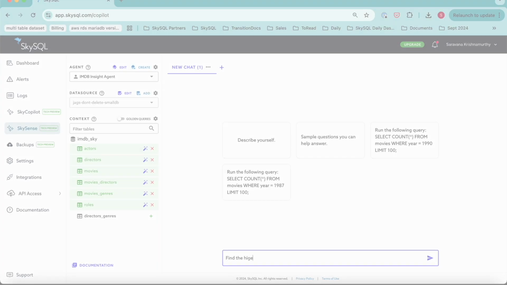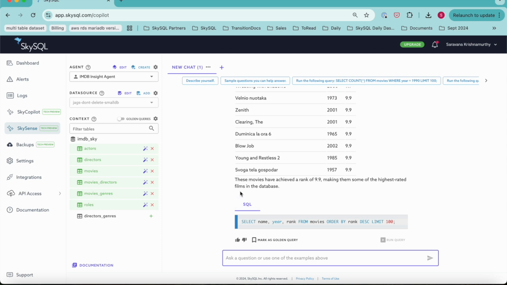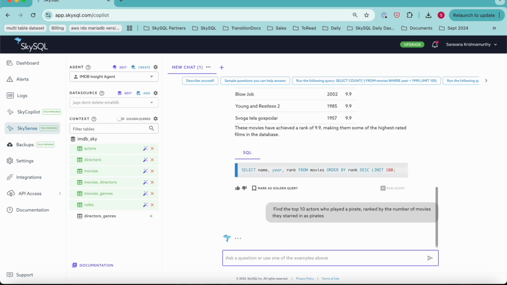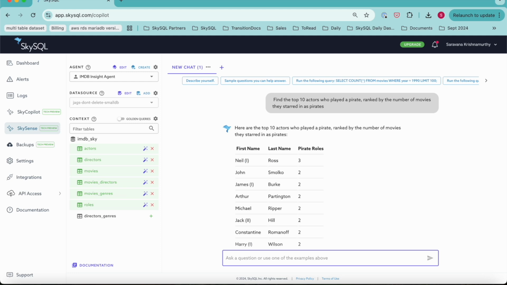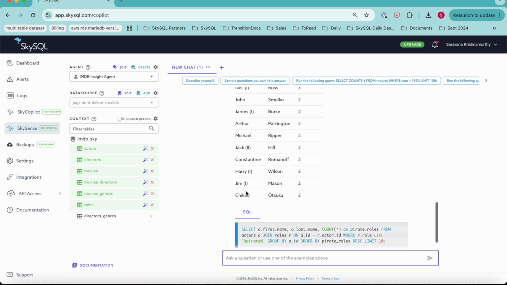Let's look at how it performs in a conversational app for IMDb. Let's try a straightforward example. Find the highest-rated movies of all time. Here the agent locates the ratings table, orders results, and returns the top entries accurately. Now, let's increase the complexity. Find the top 10 actors who played a pirate, ranked by the number of movies they starred in as pirates. The agent pulls from multiple tables, uses semantic search to locate pirate as a character archetype, and accurately generates the where clause.